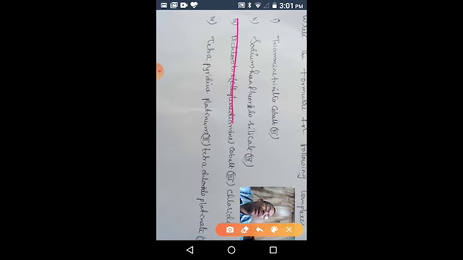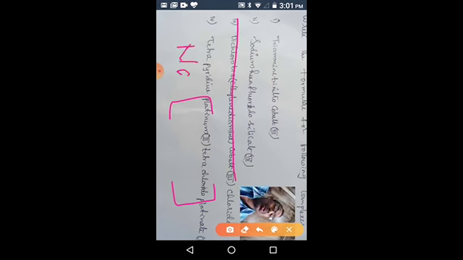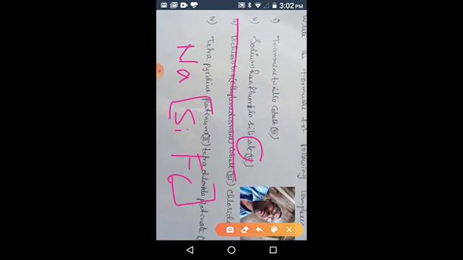Next, this one, sodium hexafluoridosilicate. Since it's a silicate, silicon is the central atom. Actually, it's not a metal, but silicon is your central atom. First write the cation, sodium. The complex is an anion, silicate, so silicon is the central atom. Then what are the ligands? Fluorides. How many? 6. This is the formula of the coordination compound.